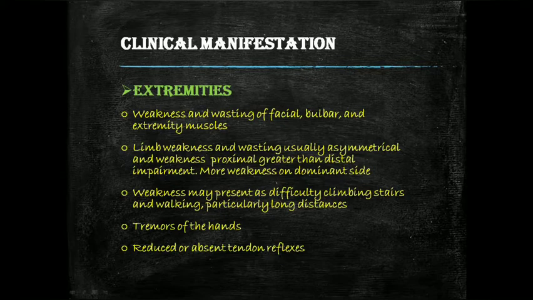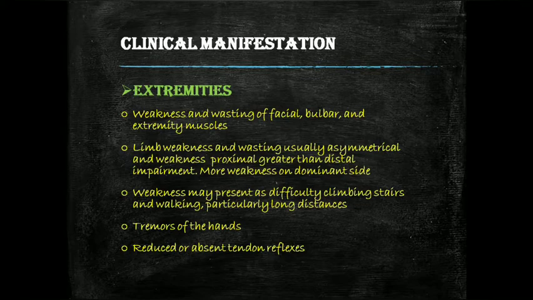Now the clinical manifestations. In the extremities there is weakness and wasting of the facial, bulbar, and extremity muscles. Limb weakness and wasting are usually asymmetrical, with proximal weakness greater than distal impairment. More weakness is seen on the dominant side. Weakness may present as difficulty in climbing stairs and walking, particularly long distances, because of weakness of the limb muscles and distal extremities. So we can see difficulty in walking.